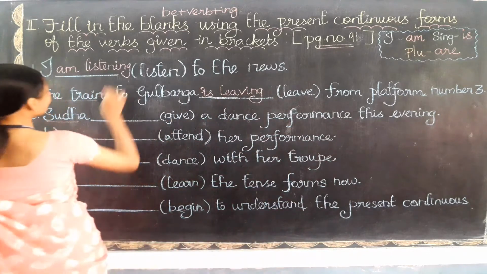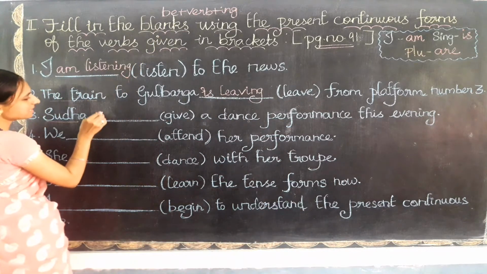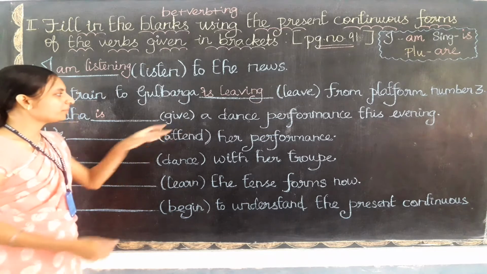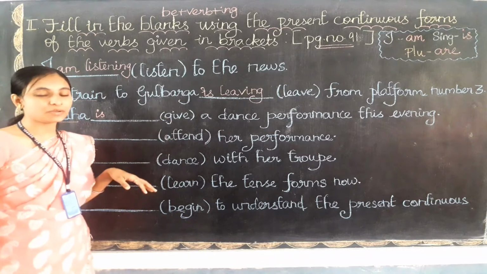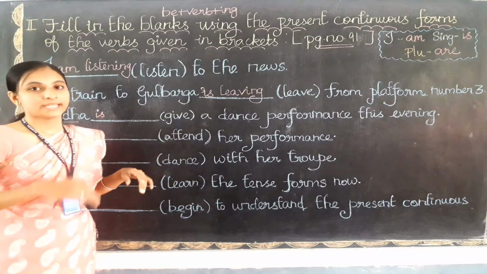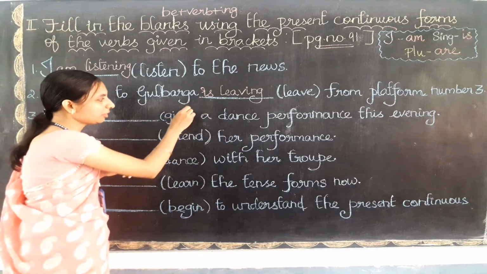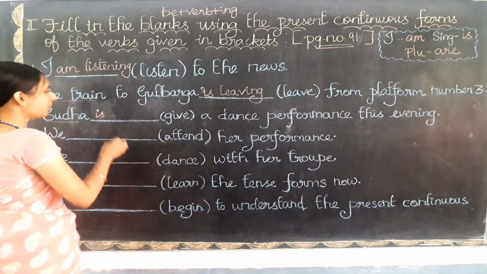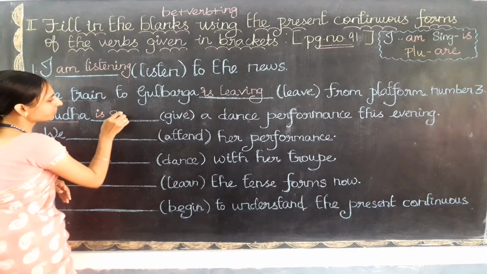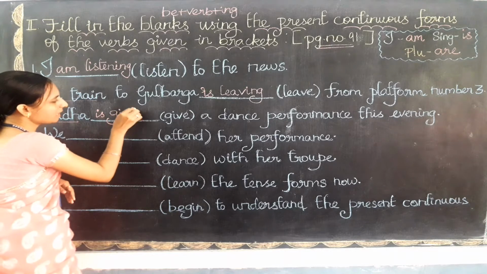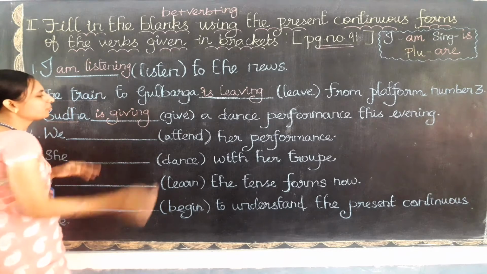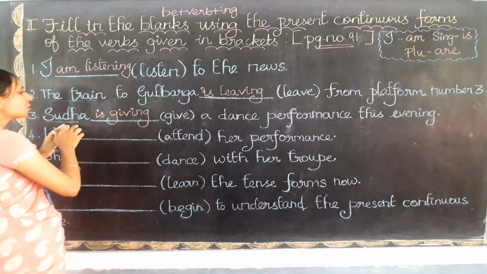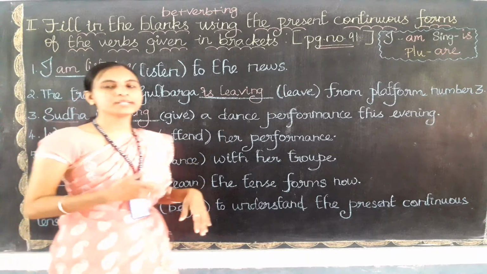So first I need to write the be form verb, that is is, and then I need to add ing to the given verb. Here the verb ends with e. What did I say before? Yes, when a verb ends with e, you need to remove this e and then only add ing. I am going to write G I V, then only I am going to add ing. So giving is the present continuous verb. Sudha is giving a dance performance this evening.